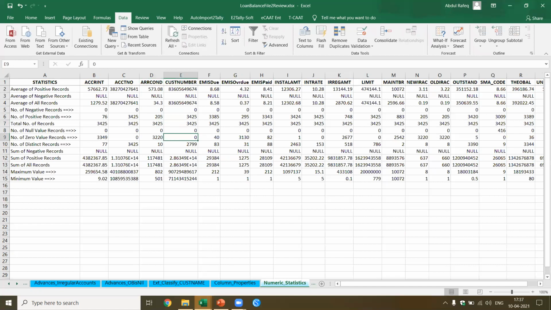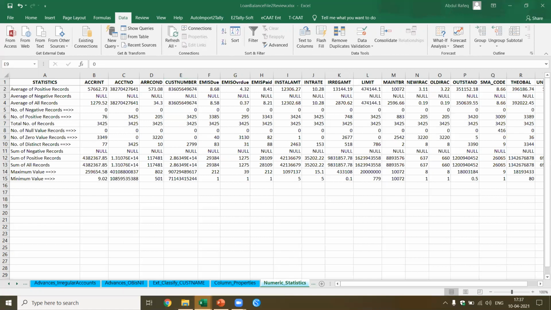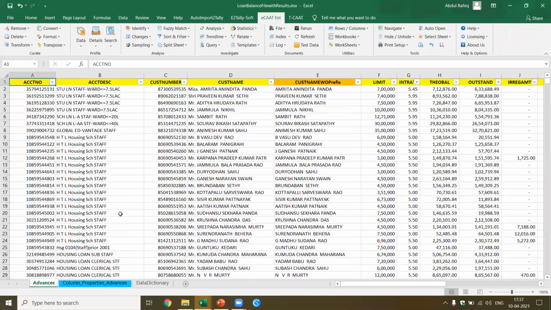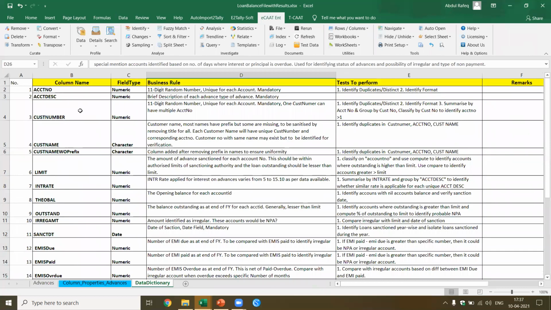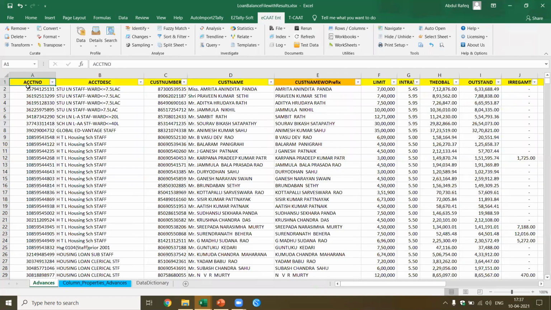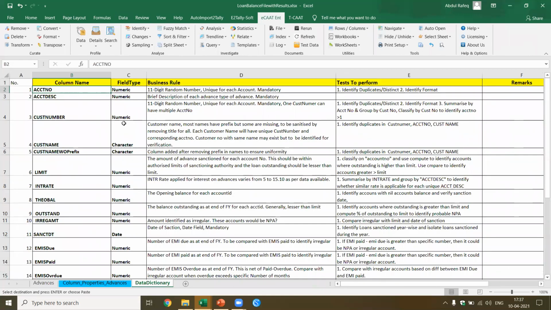How do I do that? Let me show you how it is done. It took me some time to do it, but I thought this could be useful for you, and I've done this for you. Now, if you see, we prepare what is called a data dictionary. How do you prepare a data dictionary? In this case, it's very simple. I go to this particular column, the first row which has the column headings, and I copy it. Okay, I come to the data dictionary. In this case, let me just show you in a new sheet.